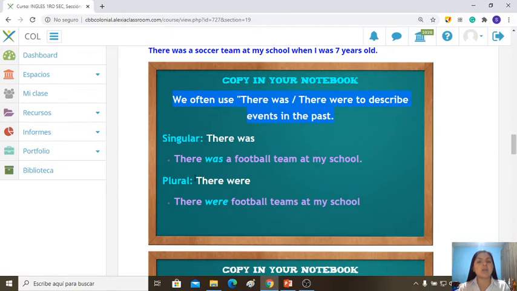Singular and plural. In singular form, we use there was. For example, there was a football team at my school. We are talking in the past, right? Plural. There were. There were football teams at my school. Okay, remember, there was singular and there were plural. Okay?